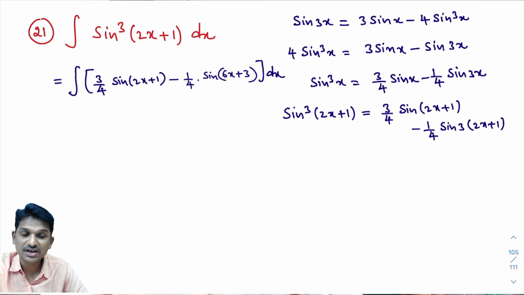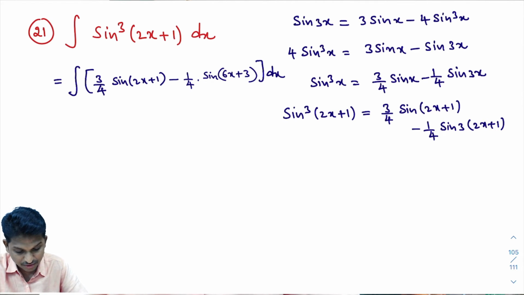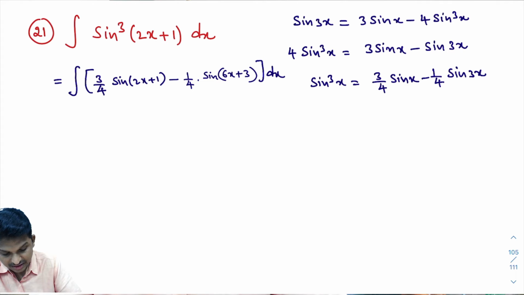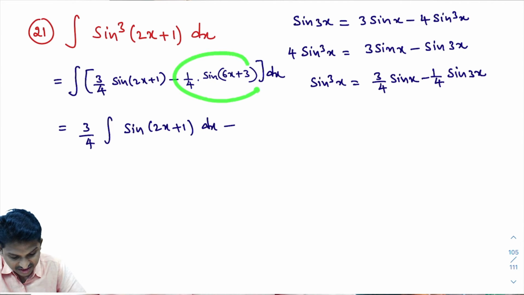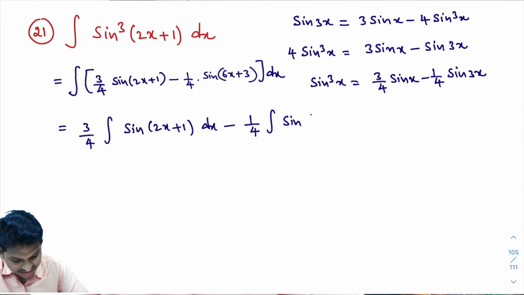Now how to integrate this? We integrate each and every term. That is equal to integrating each and every term. While integrating this, here 3 by 4 is constant. You take it outside the integral. What you will get? 3 by 4 into integral of sine of 2x plus 1 dx minus, integrate this one. In this, 1 by 4 is constant. You write it outside the integral. 1 by 4 into integral of sine of 6x plus 3 dx.